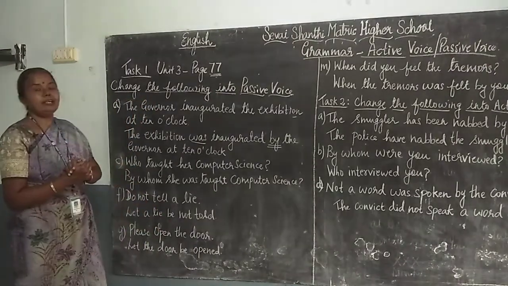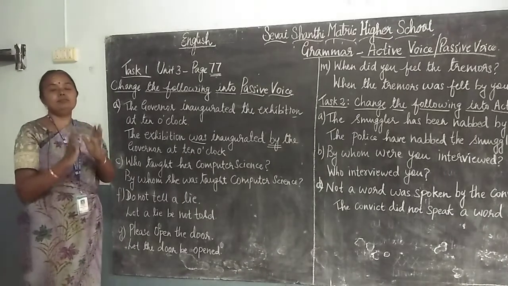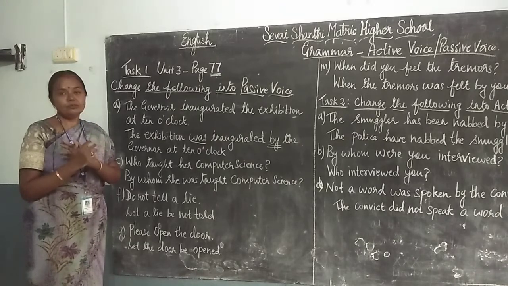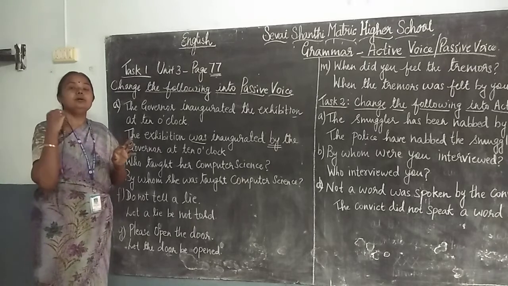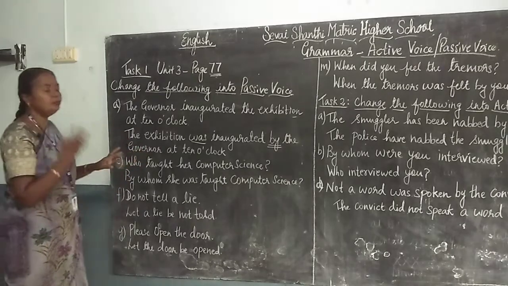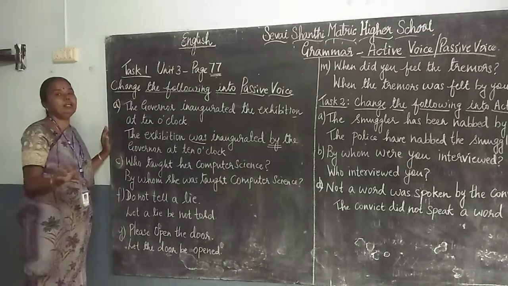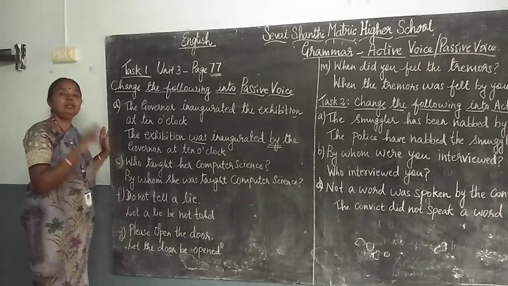So you know, from active voice to passive voice the subject is changed. We have to see only the subject, verb and object and the tenses. Basically the tense does not change. Only the action verb changes to verb 3. If verb 1 is there, it changes to verb 3. If it is verb 3, it will be verb 3 only. Only the be form of the verb changes, based on whether the subject is singular or plural.